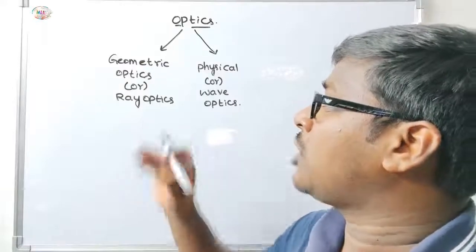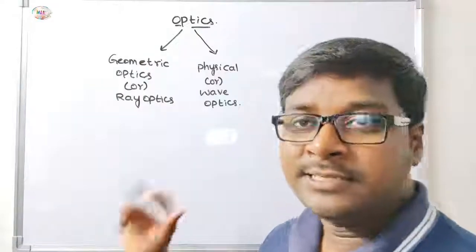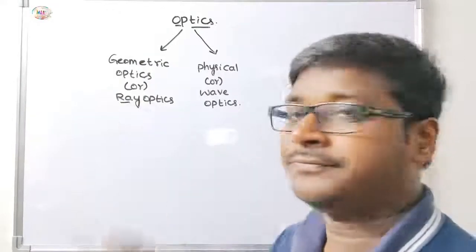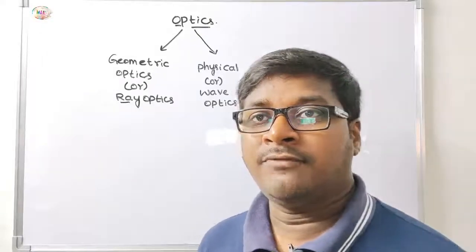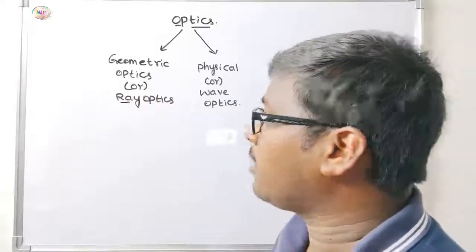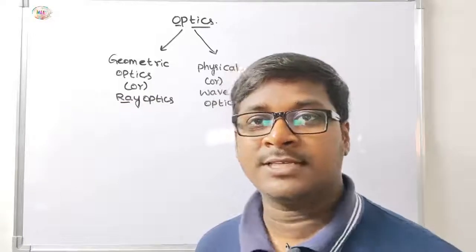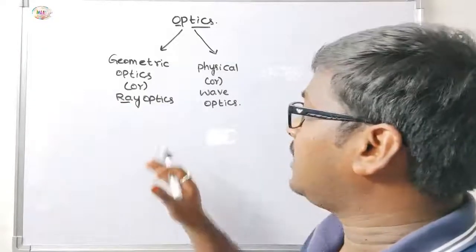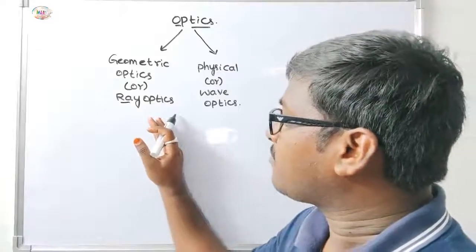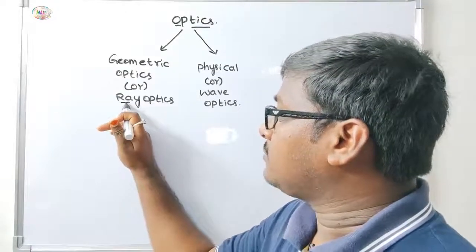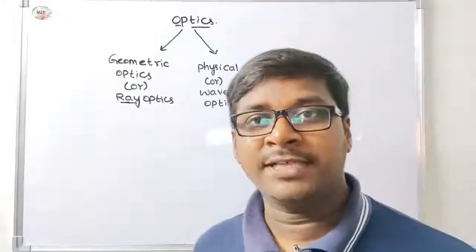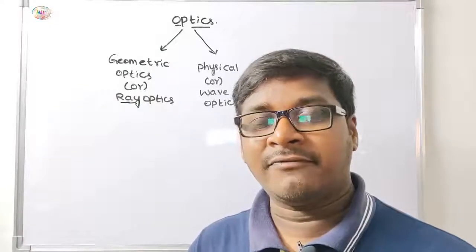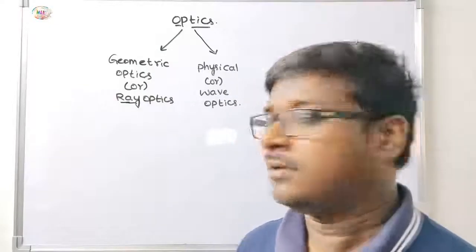In geometrical optics or ray optics, we only discuss rays. Geometrical optics or ray optics is a branch of optics which studies and deals with rays, and how images are formed by using the laws of reflection and refraction.